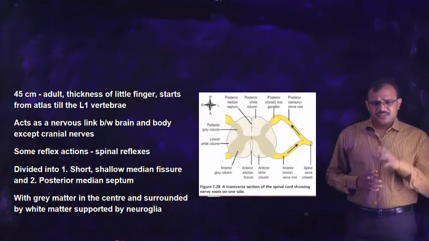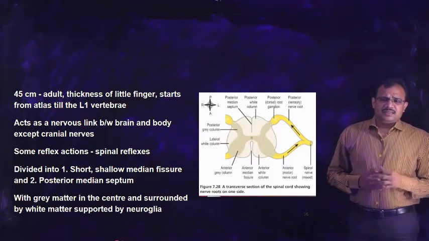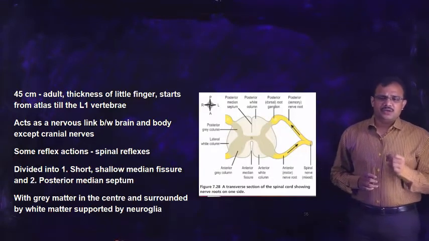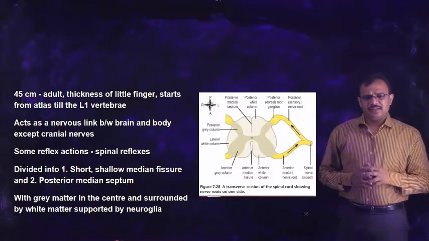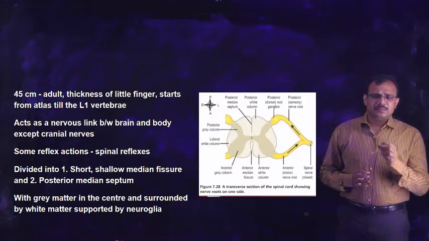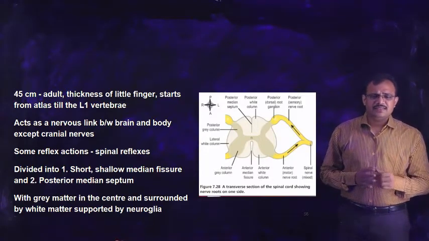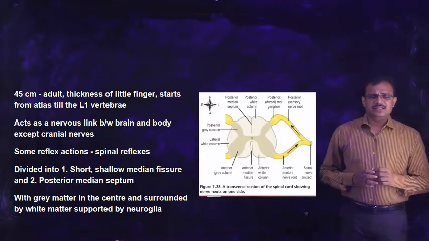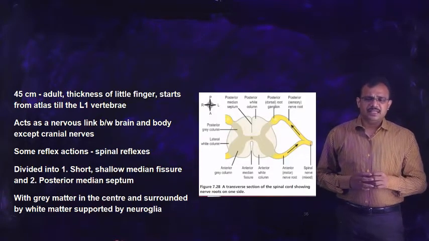The anterior region consists of a shallow median fissure, or depression, which you can find in the diagram, whereas the posterior region consists of a septum. The anterior depression is called the anterior median fissure, whereas the posterior septum is called the posterior median septum.